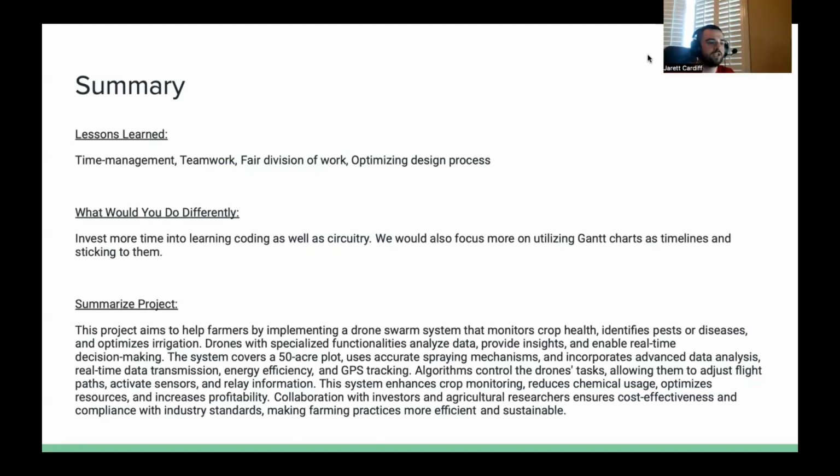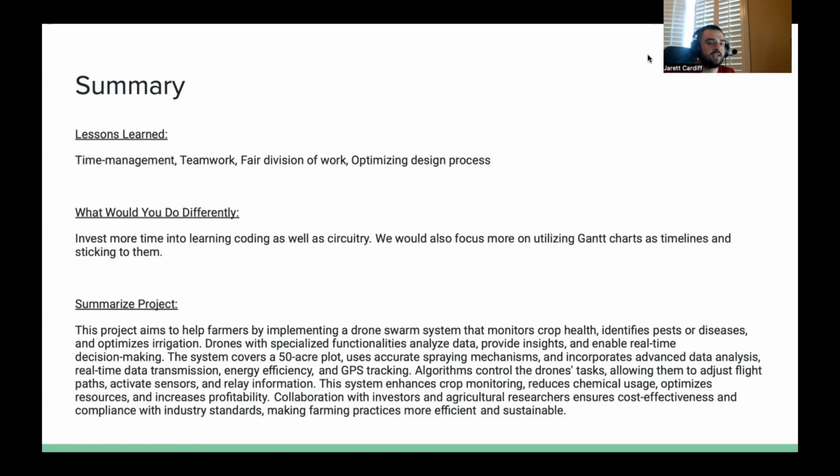To sum everything up, this project aims to help farmers by implementing a drone swarm system that monitors crop health, identifies pests or diseases, and optimizes irrigation. Drones with specialized functionalities analyze data, provide insights, and enable real-time decision-making. The system covers around a 50-acre plot, uses accurate spraying mechanisms, and incorporates advanced data analytics, real-time data transmission, energy efficiency, and GPS tracking.